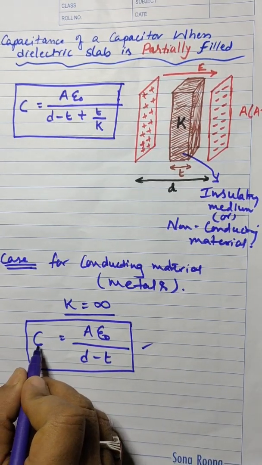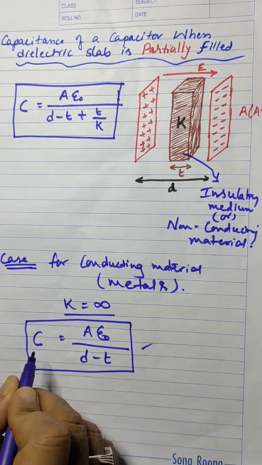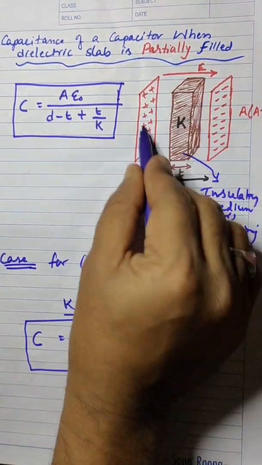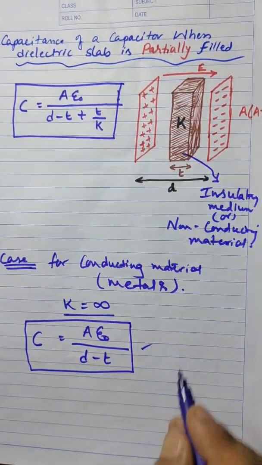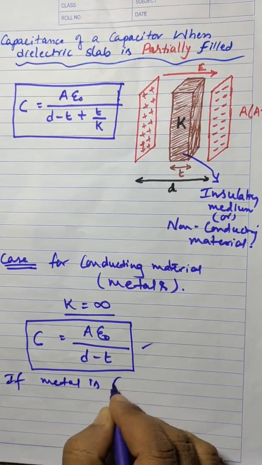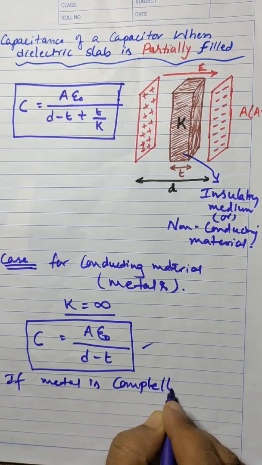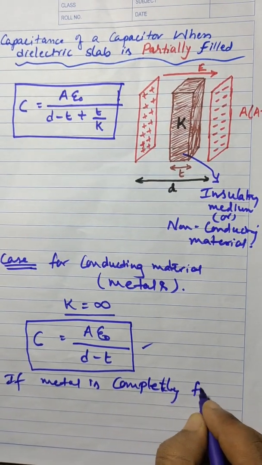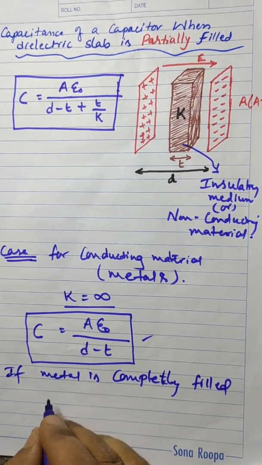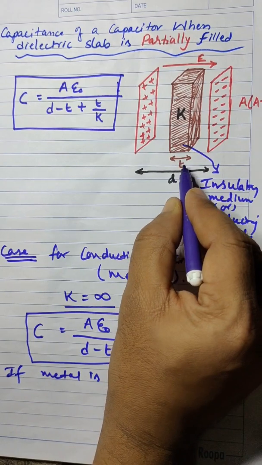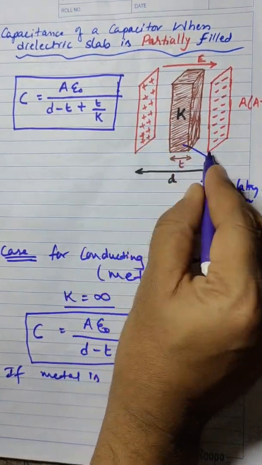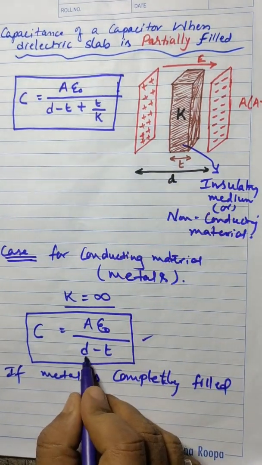Capacitance of a capacitor when a metal is partially filled. Now suppose the metal is completely filled here. If the metal is completely filled, what can we say in this case? That means here T and D will become equal. See, if you increase the metal, that means T will become equal to D. Therefore, these two will get cancelled.